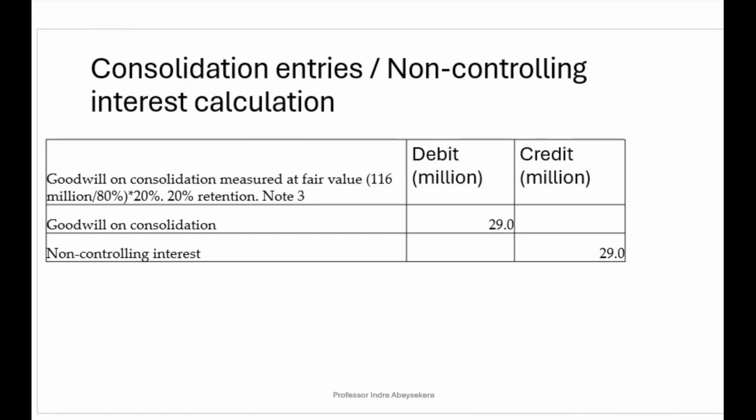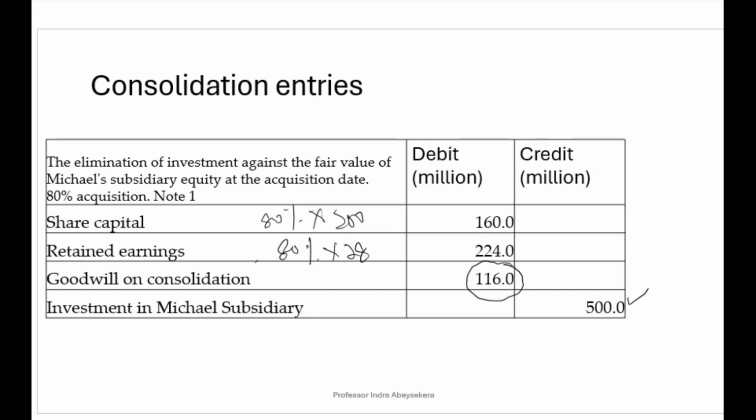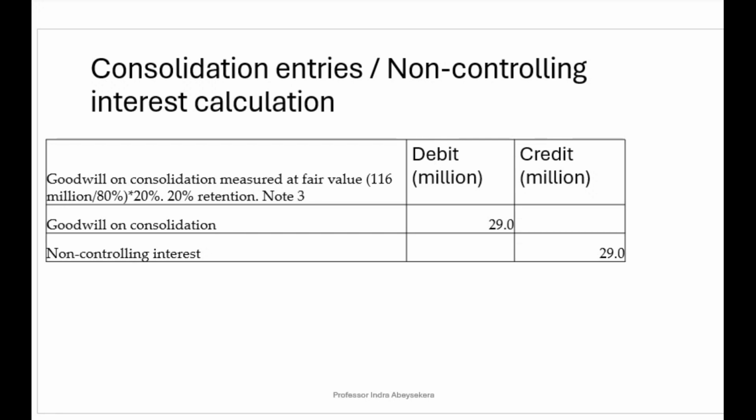So for goodwill on consolidation, we found here that for the parent it was 116, and 116 was for 80% of goodwill. So we divide 116 by 80% to make it 100%, and what Samuel is retaining of goodwill is 20% of that.